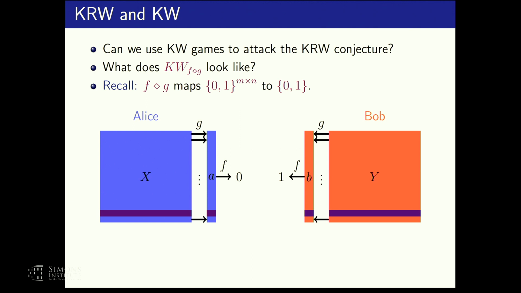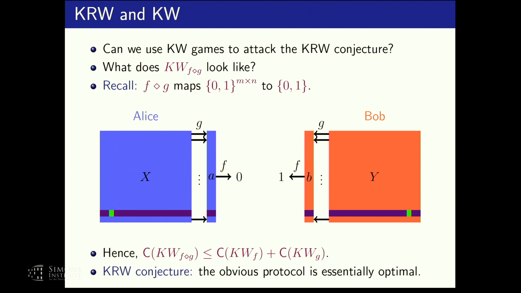Now we can apply the optimal protocol for the KW relation of g and find the coordinate on which these two rows differ. And now we found an entry on which those two matrices differ. So this shows again that the communication complexity of the KW relation is at most the sum of the communication complexities. The KRW conjecture can be viewed as saying that this obvious protocol is essentially the optimal protocol for this relation.